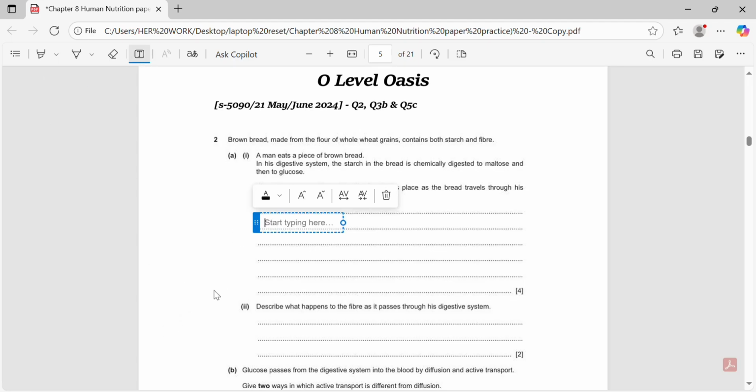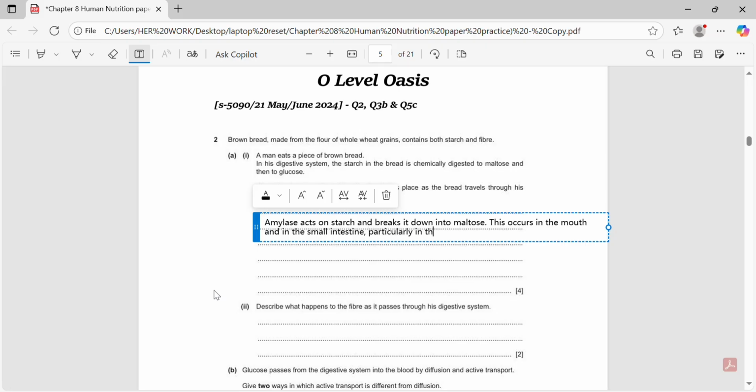And the answer is, amylase acts on starch and breaks it down into maltose. This occurs in the mouth and in the small intestine, particularly in the duodenum. Maltase then acts on maltose and breaks it down into glucose. Maltase is active in the small intestine, including the duodenum and ileum.